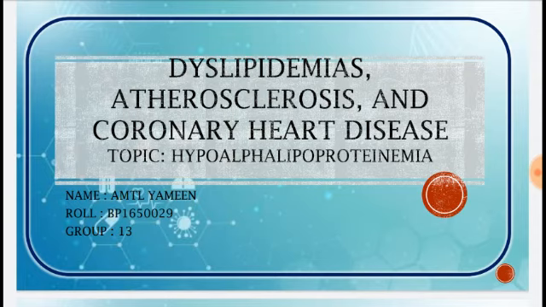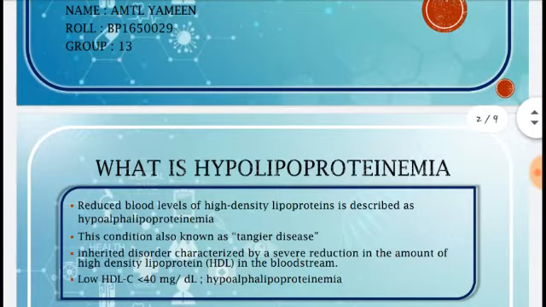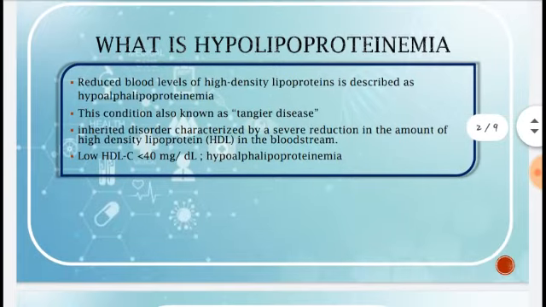My topic is dyslipidemias, atherosclerosis and coronary heart diseases, and the subtopic is hypoalpha lipoproteinemia. So first we have hypoalpha lipoproteinemia. What is this condition? This is a condition where your HDL level, that is high density lipoproteins, are at a reduced level or low range in your bloodstream. If a person has this condition, that means he has a reduced HDL level.